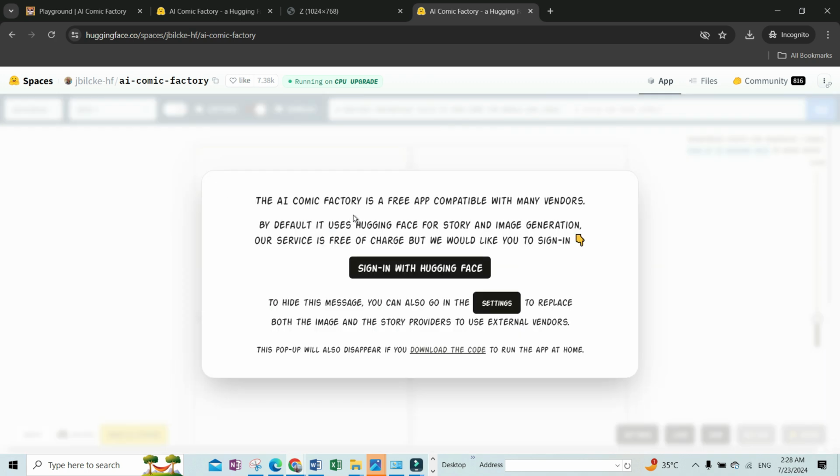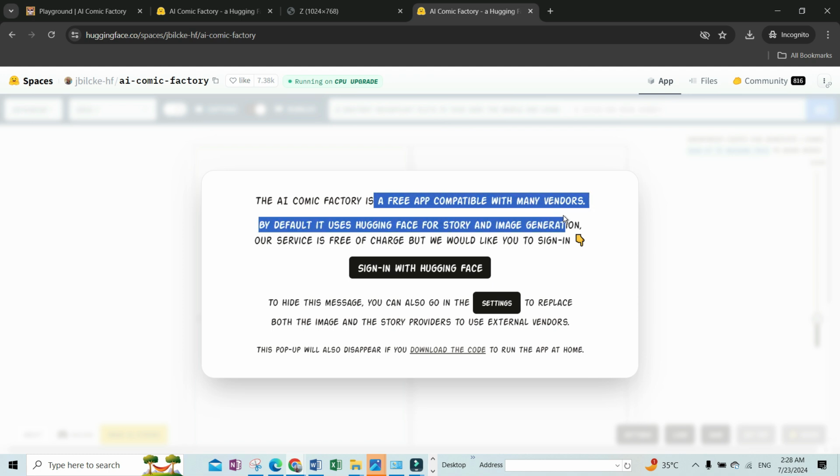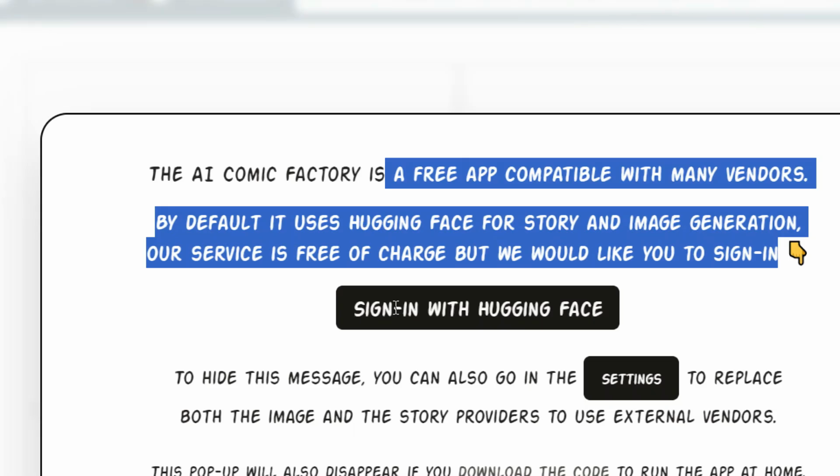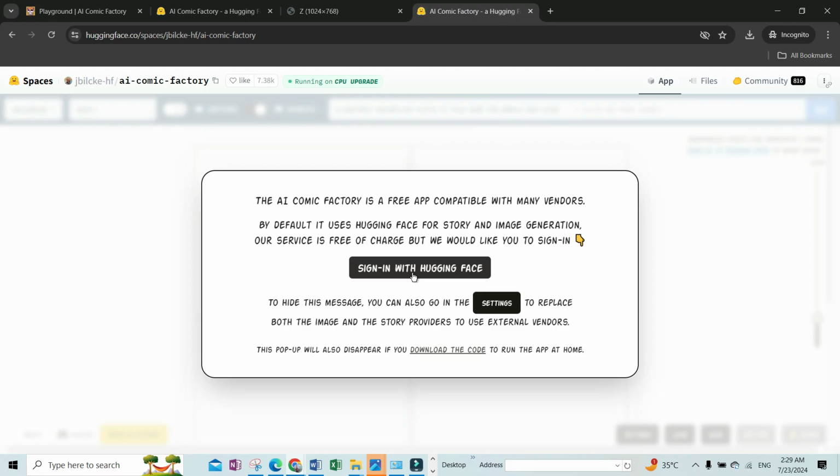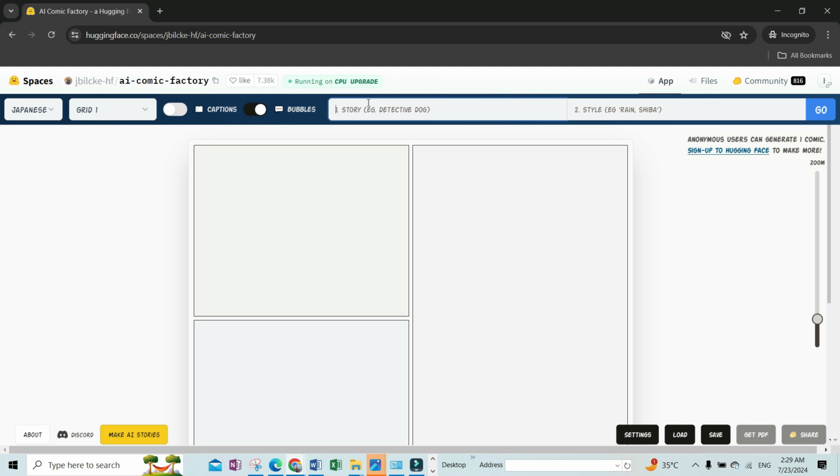And now it says that AI comic factory is a free app compatible with many vendors. By default, it is using Hugging Face for story and image generation. Our service is free of charge, but we would like you to sign in. So you can only make one for free, but then you will have to sign in with Hugging Face to use this. So let me just sign in. So I couldn't sign in for some reason, but you can also sign up if you don't have an account, and then you can generate stories from here.